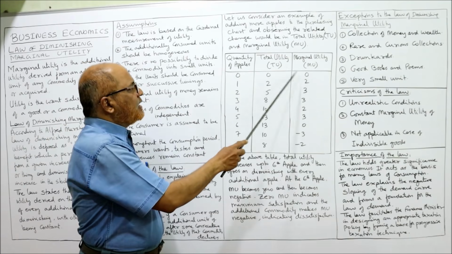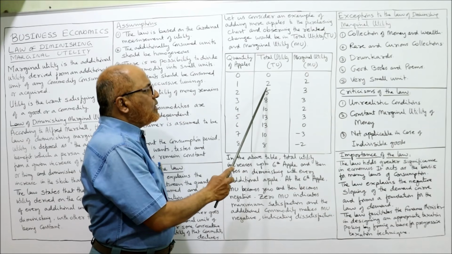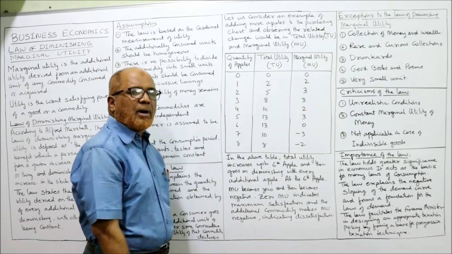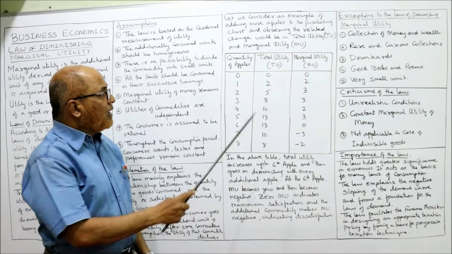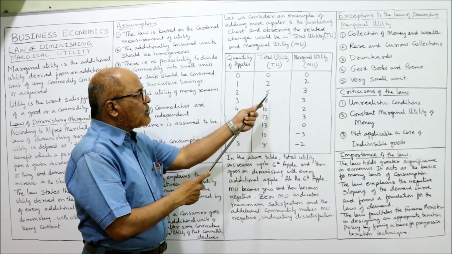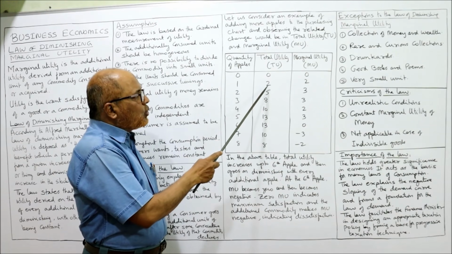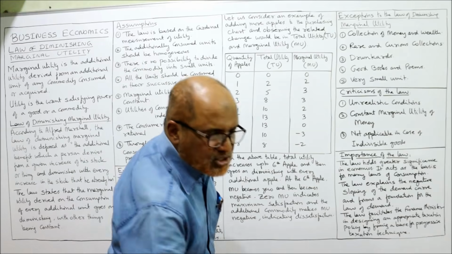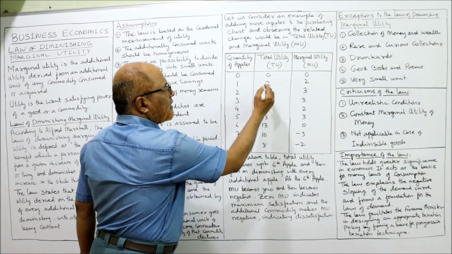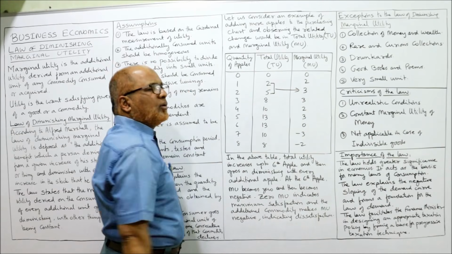Right? Now marginal utility, additional utility. First, 0 apples, no utility. For 1 apple, 2 is the total utility and 2 is the marginal utility. Now 2 apples. When he consumed 2 apples, the total utility is 5. So how much is the additional utility? It increased from 2 to 5, so 3 units are increased.